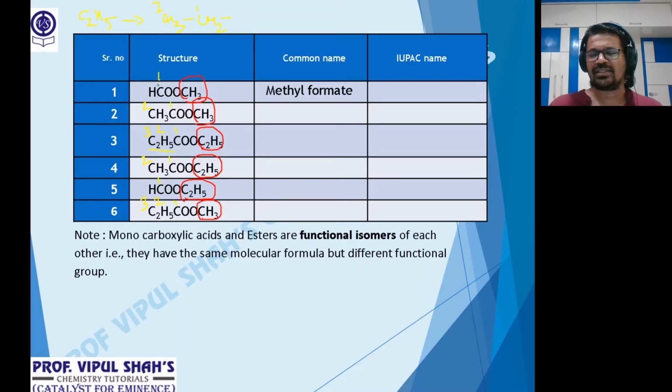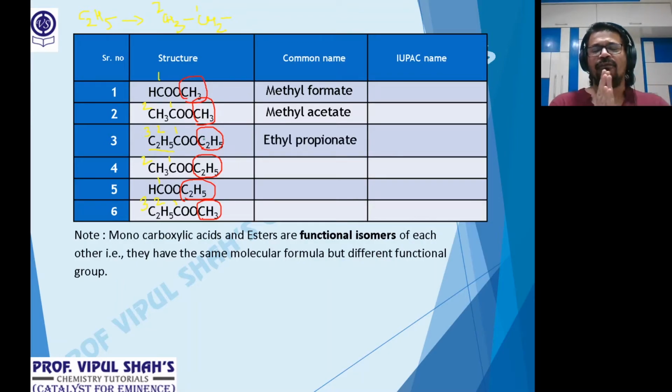Try the second one, it's easy now. CH3, so that's methyl. Acid part 2 carbon atoms, vinegar. Yes, so this will be methyl acetate. Clear? First 4 you know properly. That's it. You don't need more. Okay, next one, which is the alkyl group that I've circled? Ethyl. Acid part how many carbons now? 3. Acid with 3, pro. So propionate. And which is the alkyl? Ethyl. So the name? Yes, ethyl propionate.